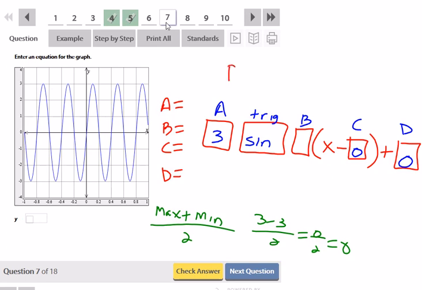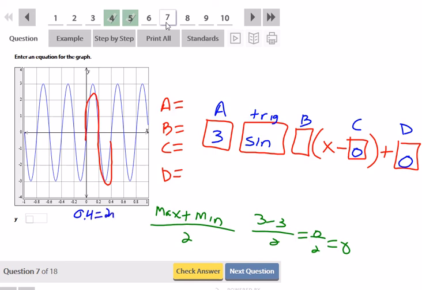The way that you would figure out what B is is by using your period. You know that the period is equal to 2 pi over B, which normally we use in order to find the period, but now I'm going to use this to find B. The period here is 1 full cycle. It looks like I go through 1 full cycle in 0.4. So I would write